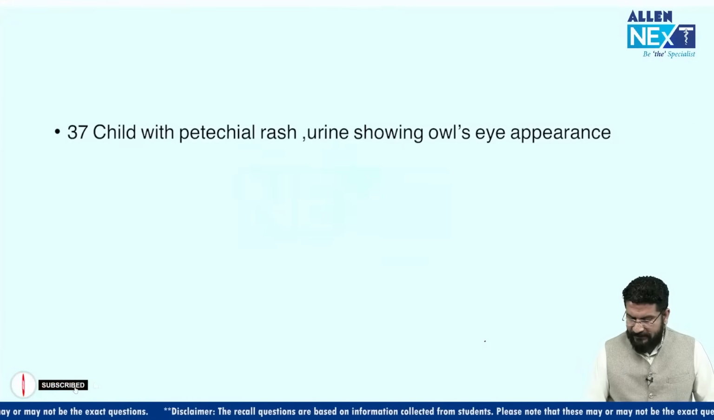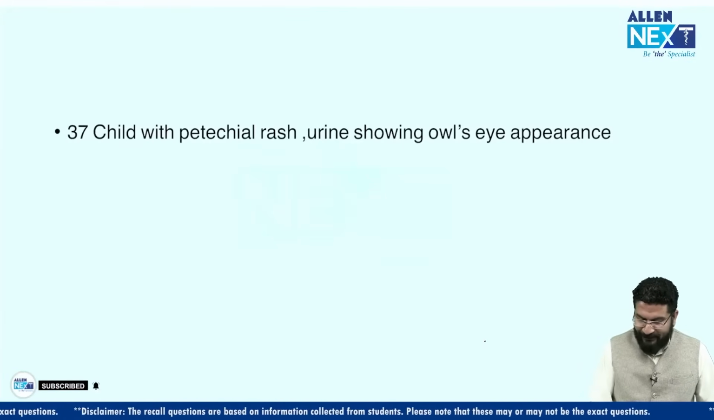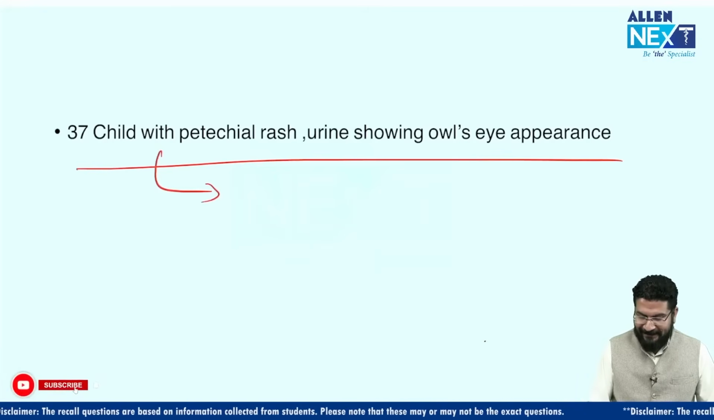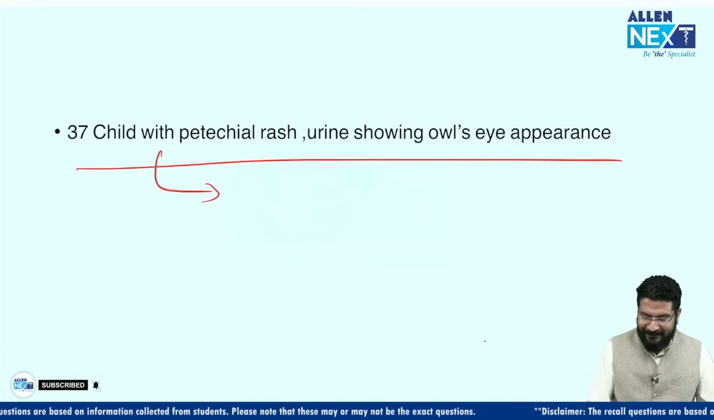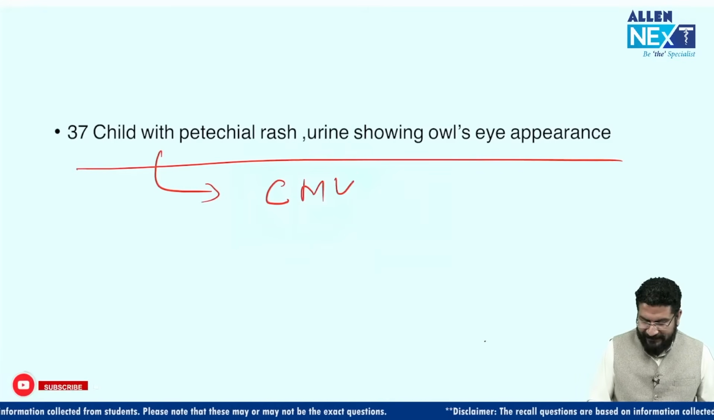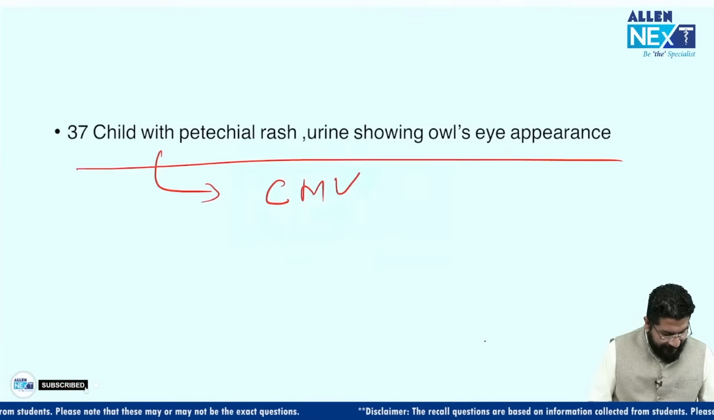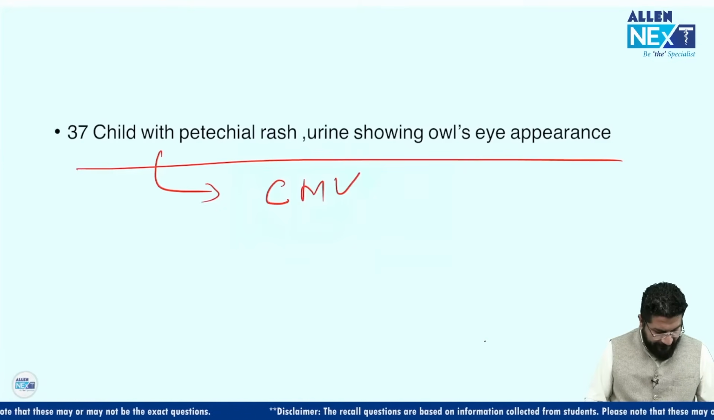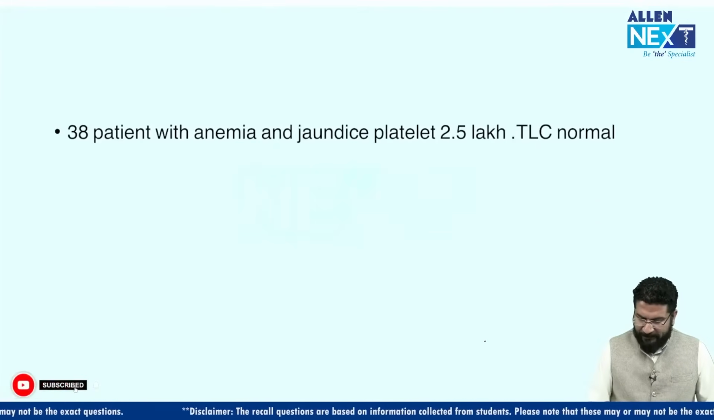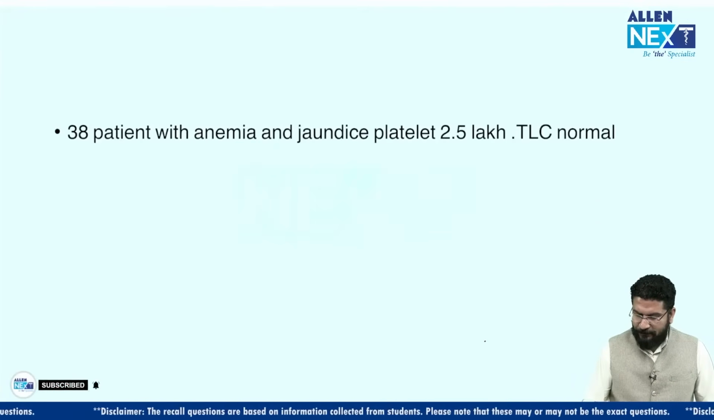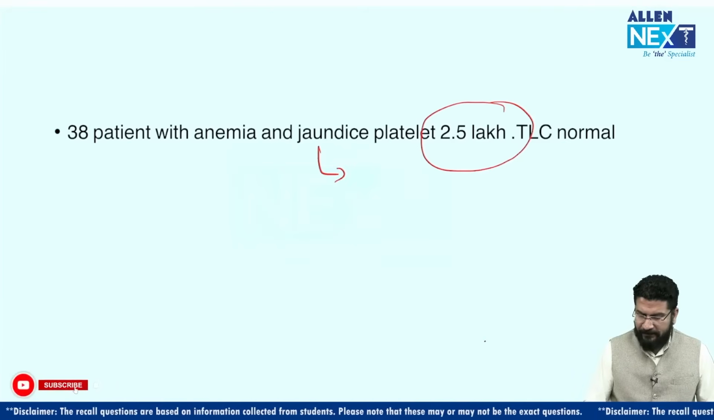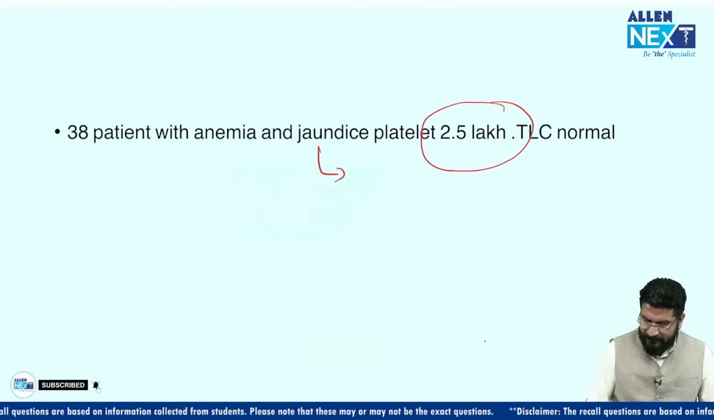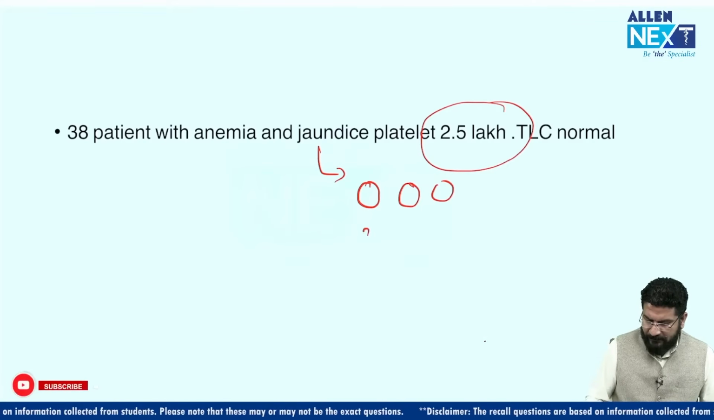Okay, child with petechial rash, urine showing owl's eye. This was the question you all were waiting for, and I think this is discussed in pediatrics as well. This is a case of CMV, an easy one. A case of CMV, cytomegalovirus. Next, a patient with anemia and jaundice, platelet count is 2.5. Again, a slide was given which was suggestive of spherocytes. Spherical RBCs were shown. So spherocytes.